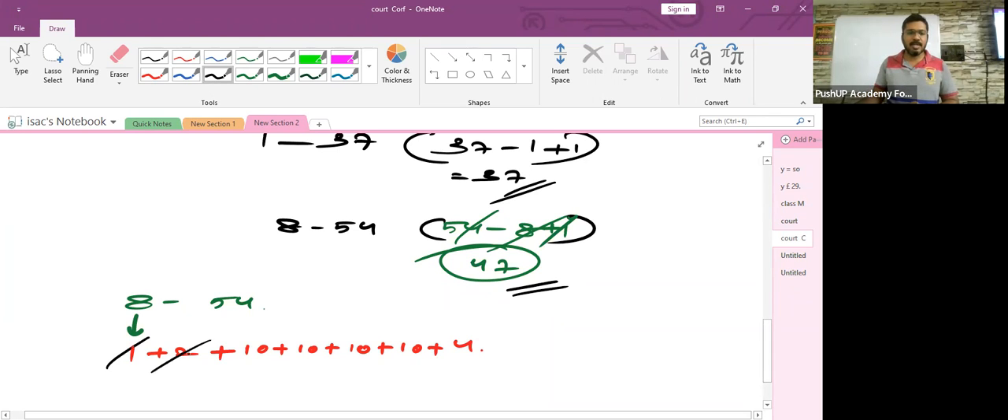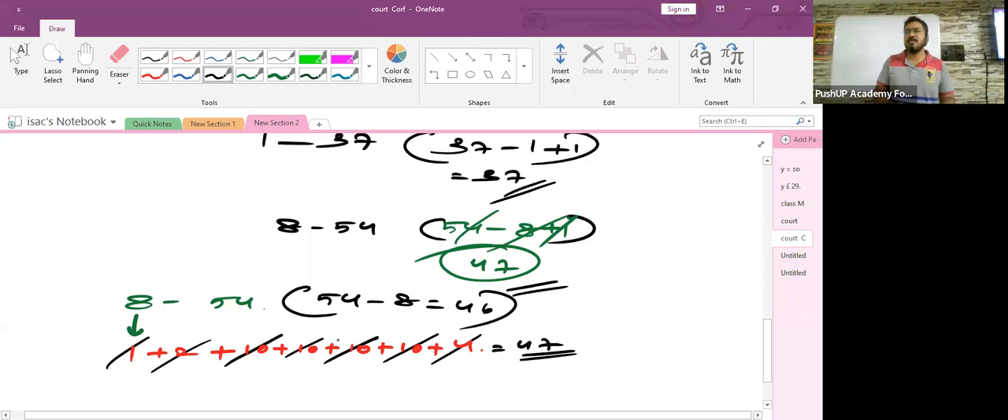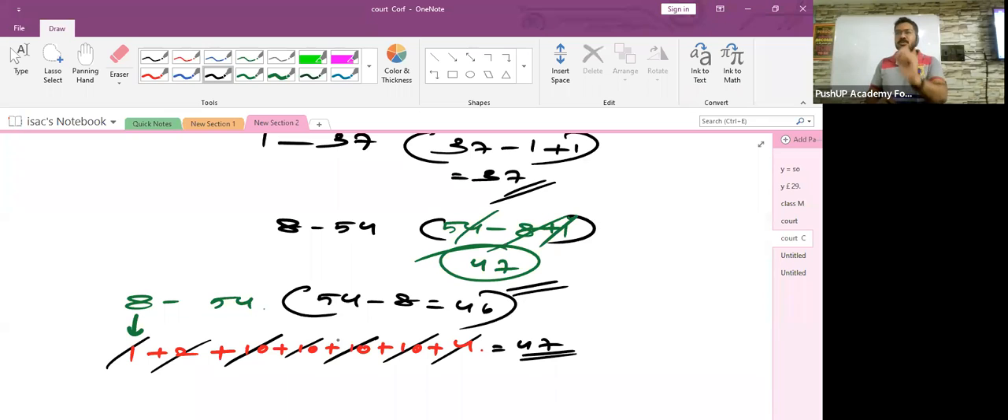You take a count of this, you will get the same answer, which is 47. See this? 1 plus 2, 3, then 13, 23, 33, 43, and 47. Are we getting the same answer? Yes. So children, the mistake that people usually make, in order to find the number of students, is they will do only this, 54 minus 8, which is equal to 46. Is this answer correct? No, it is wrong. Because they forget to add the student whose roll number was exactly 8. Okay?